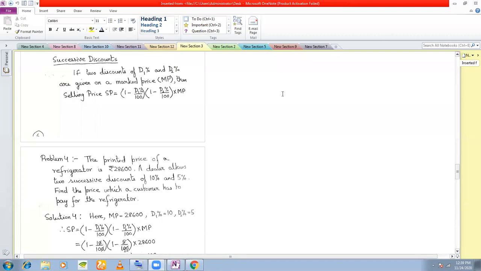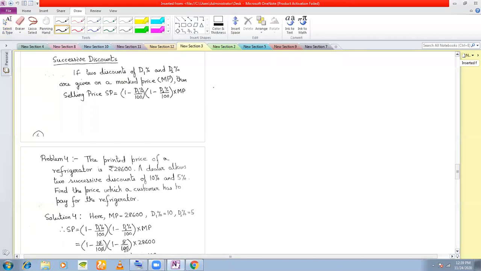If the shopkeeper tells you that instead of giving one discount, he will give you two discounts, two successive discounts. Now, why are two successive discounts given? Mostly it is to confuse the customers. They will think that if two successive discounts are given, they are getting more discount. But actually, they are not getting as much discount.